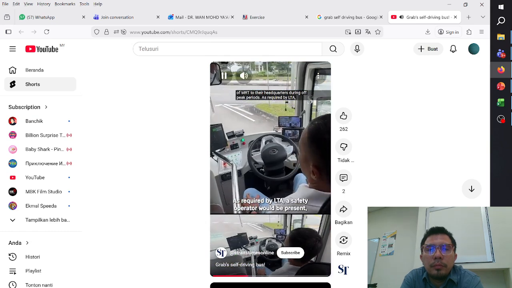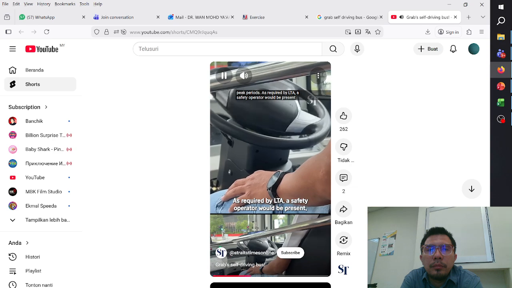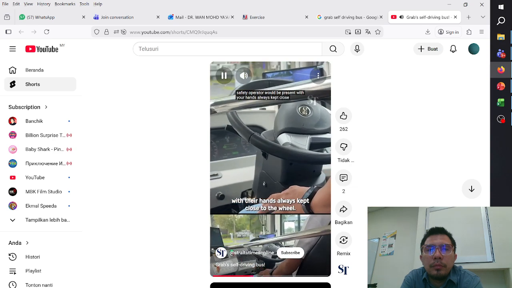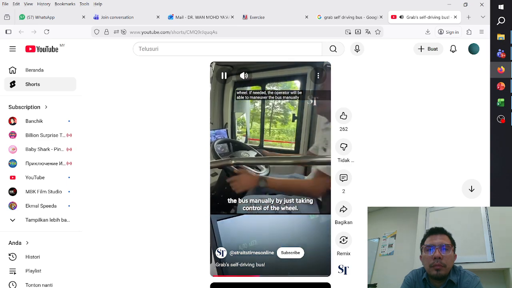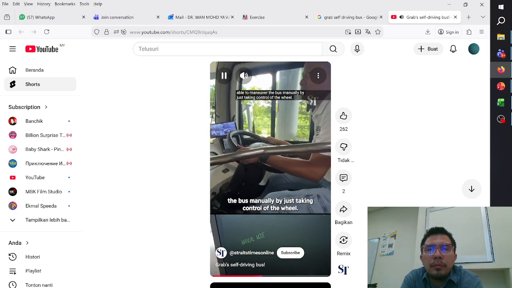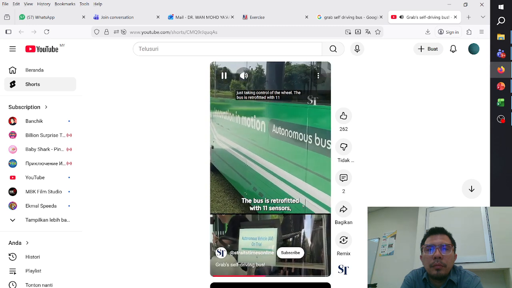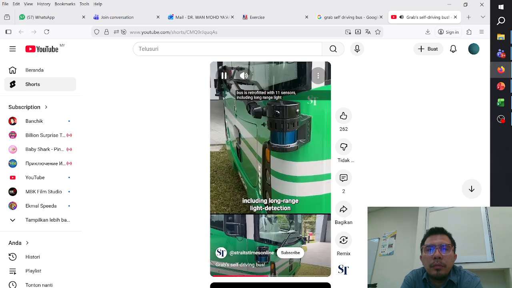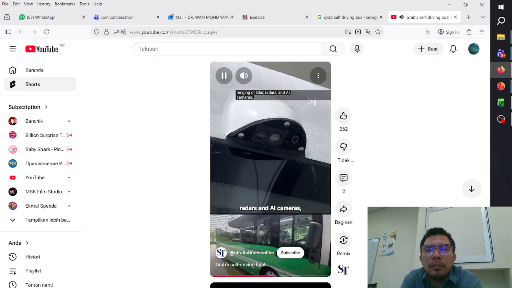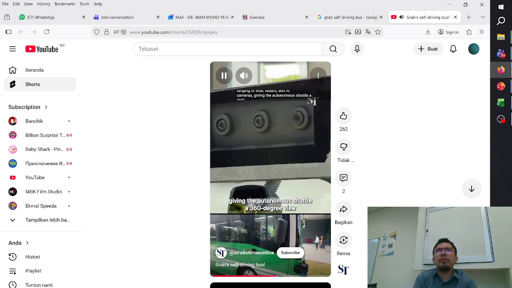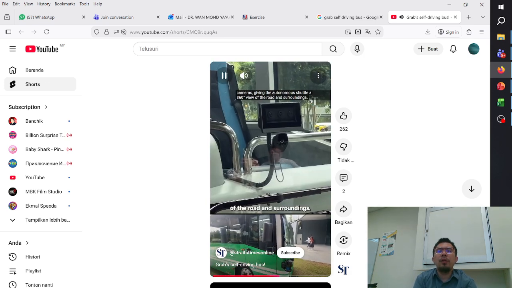As required by LTA, a safety operator would be present, with their hands always kept close to the wheel. If needed, the operator will be able to maneuver the bus manually by just taking control of the wheel. The bus is retrofitted with 11 sensors, including long-range light detection and ranging, or LiDAR, radars, and AI cameras, giving the autonomous shuttle a 360-degree view of the road and surroundings.